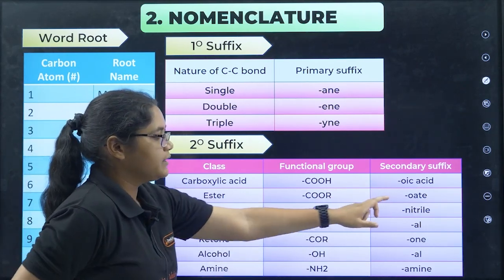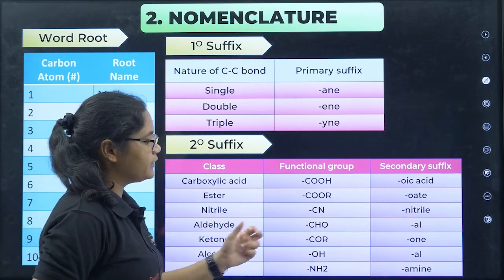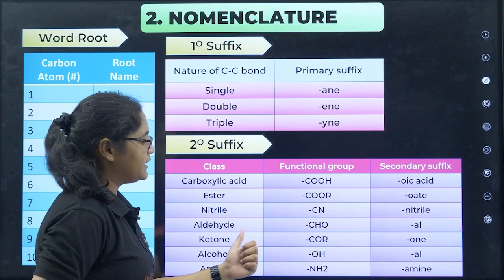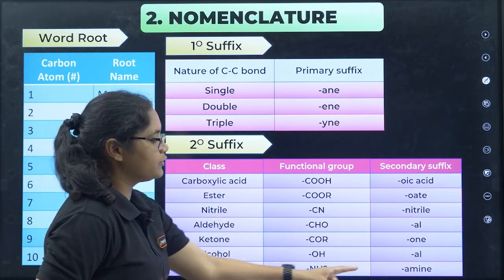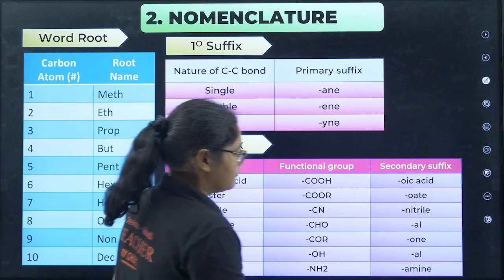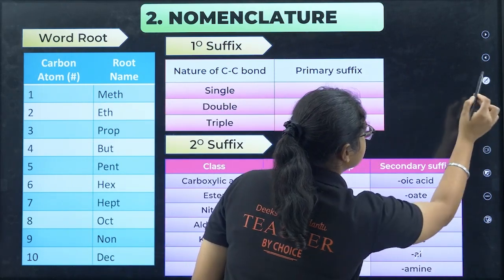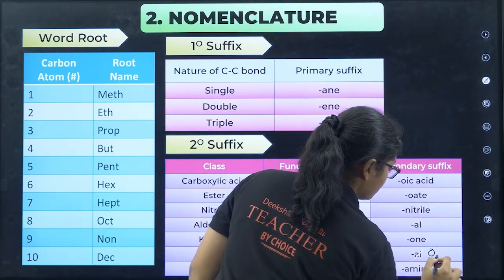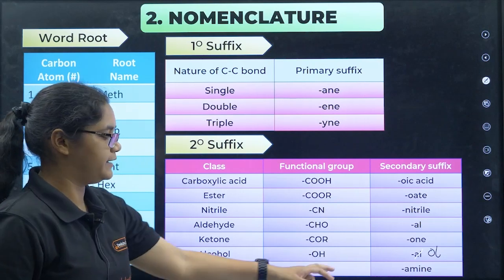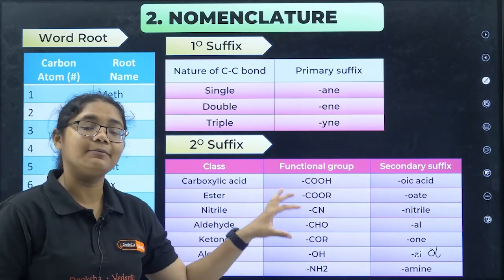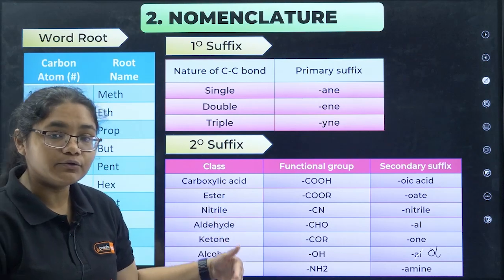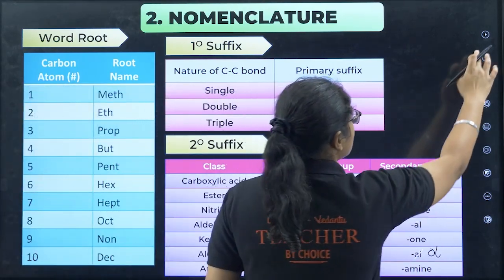For ester group it is OATE, for nitrile group it is nitrile, for aldehyde group it is AL, for ketone group it is ONE, for alcohol group it is OL, and for amine it is amine. So these are the suffixes to be used for the primary functional groups.